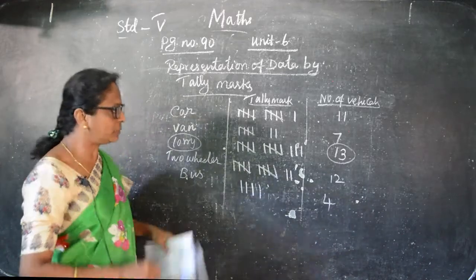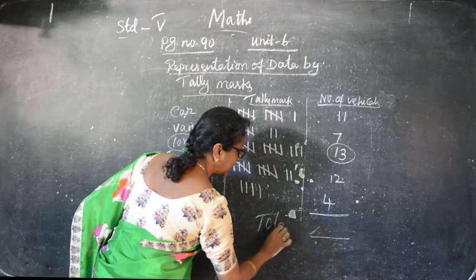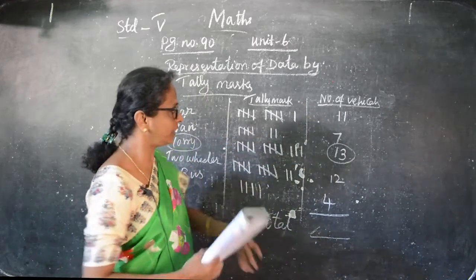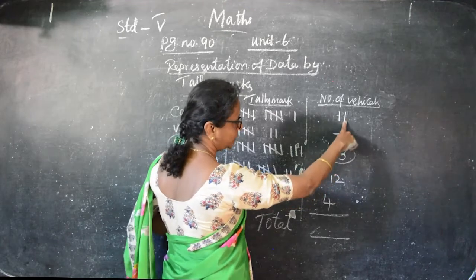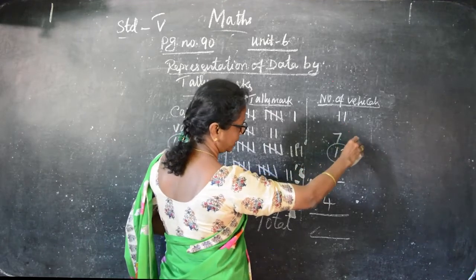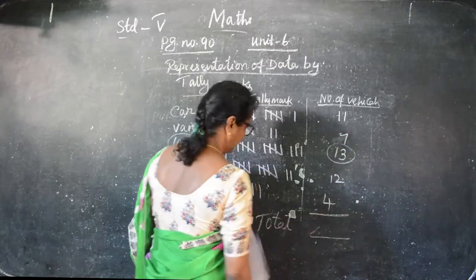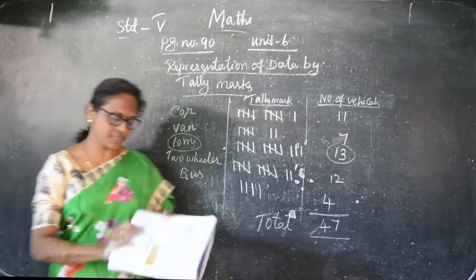Find the total number of vehicles. We have to add all the numbers. I already told you, in everything, for tally marks or pictograph or bar graph, you have to put the total number of vehicles. So you can count. 13 plus 7 is 20. 20 plus 11 is 31. 31 plus 12 is 43, and 43 plus 4 is 47. So total number of vehicles is 47.